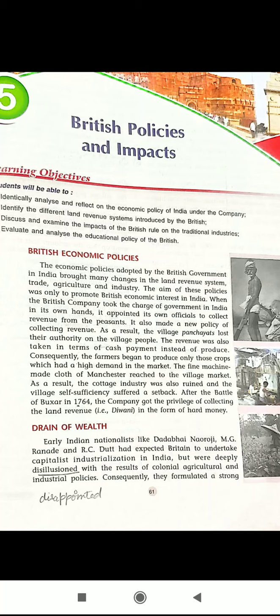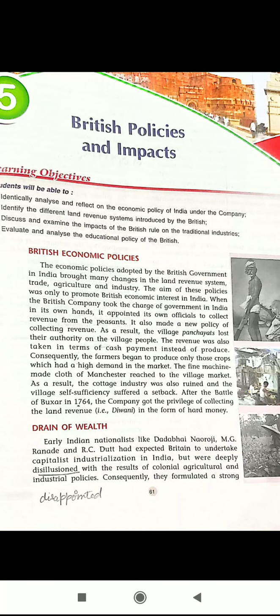But all these nationalists were deeply disillusioned, that is, disappointed with the results of the colonial agricultural and industrial policies.